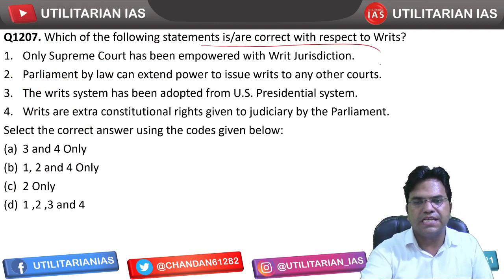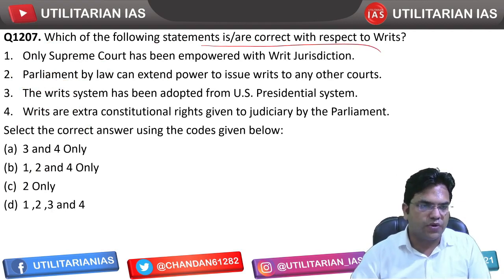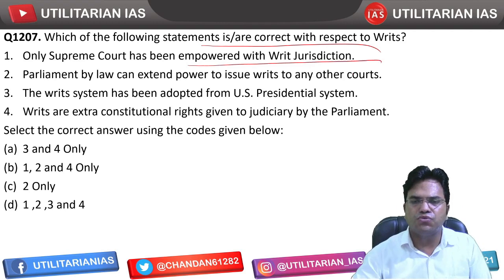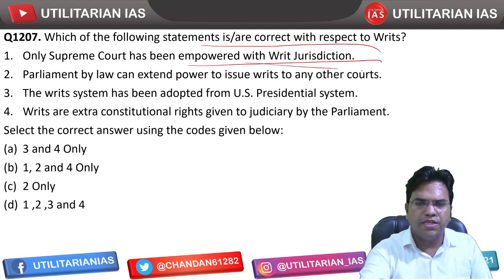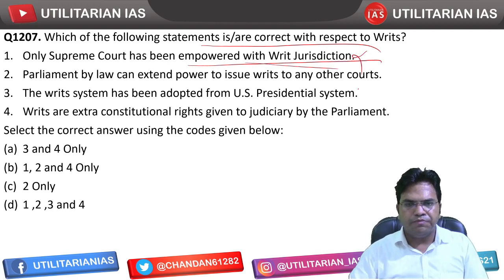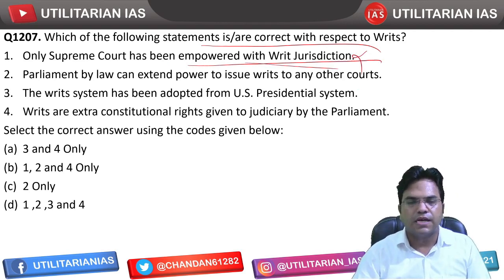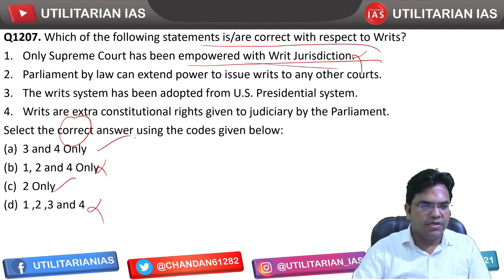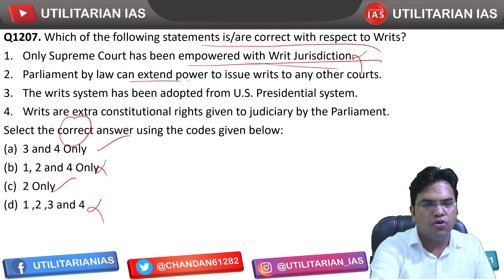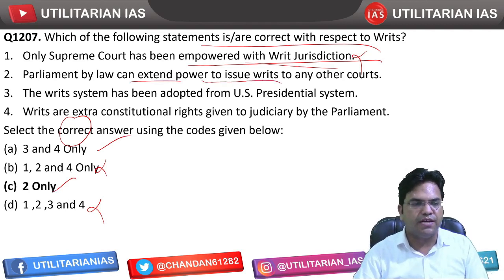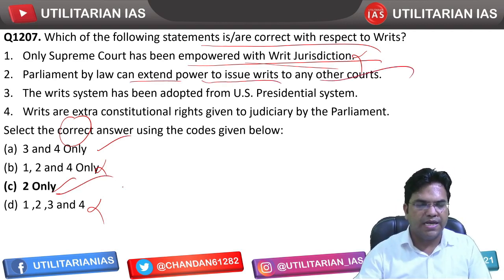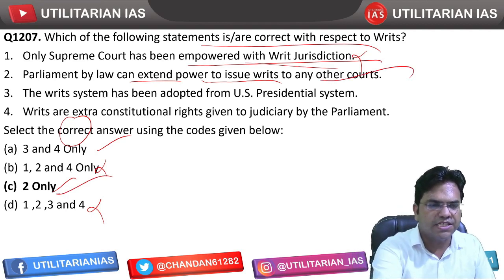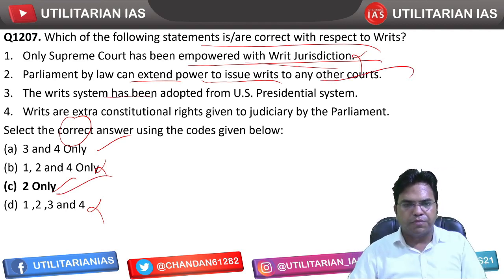Which of the following statements are correct with respect to writs? Only Supreme Court has been empowered with the writ jurisdiction. No, sorry, High Court is also empowered under Article 226. We have to find the correct one. Eliminate one, this can't be the answer. So either this is the answer or this is the answer. Second statement: Parliament by law can extend power to issue writs to any other court. That's correct, and your answer already reflects it. The writ system has been adopted from US president?